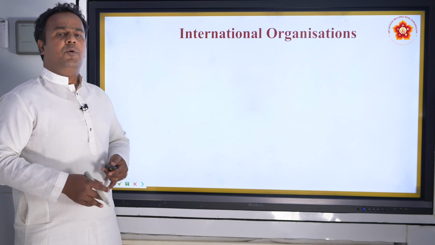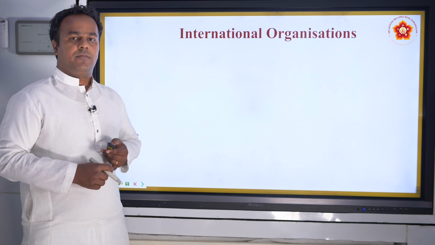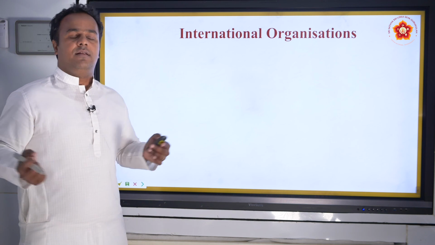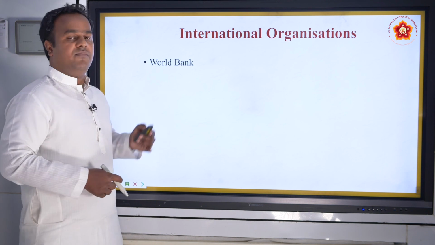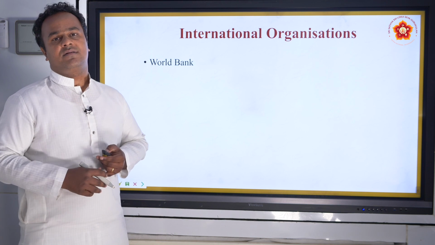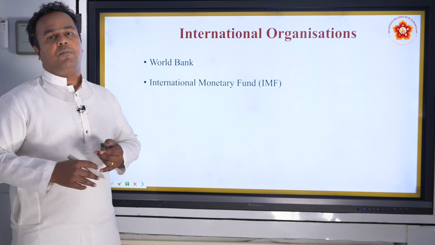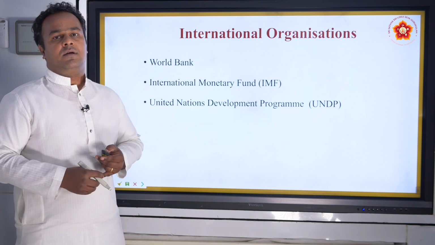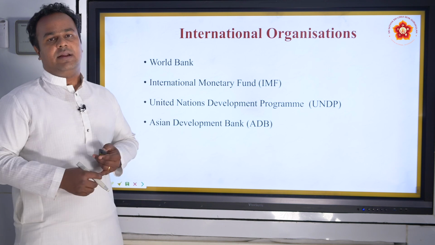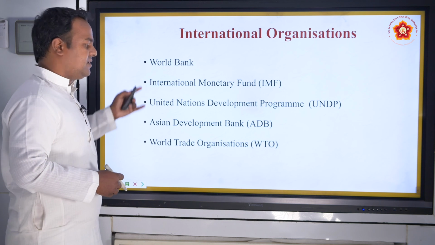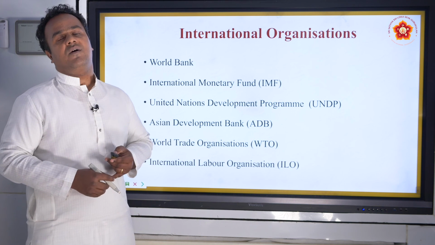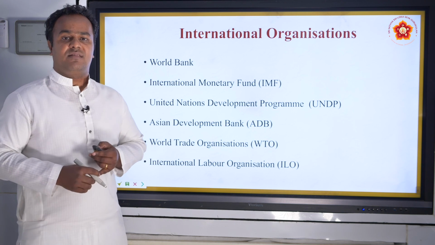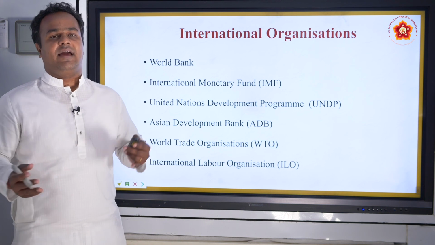And what about international organizations? How does an economist contribute internationally? There is the World Bank, which uses the services of economists. There is the International Monetary Fund. There is the United Nations Development Programme. And a number of others, such as the Asian Development Bank, use the services of economists. So economics as a discipline is very, very vast and diverse.